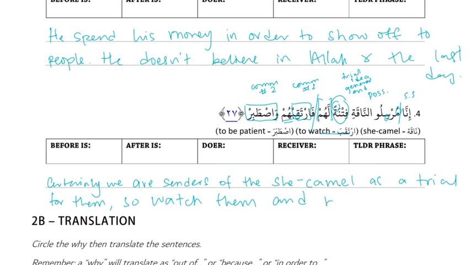Right, and be patient. Is this Allah talking to the prophet whose people got the camel as a sign? Yeah. Is this that story? This is the story of Thamud. Okay. And their prophet was Saleh. Okay.